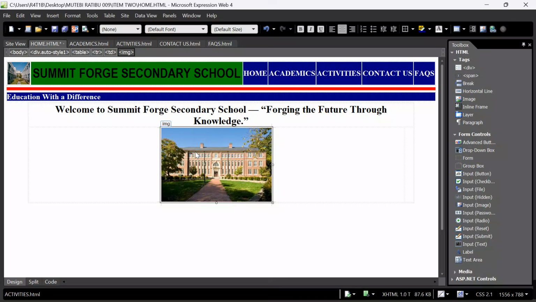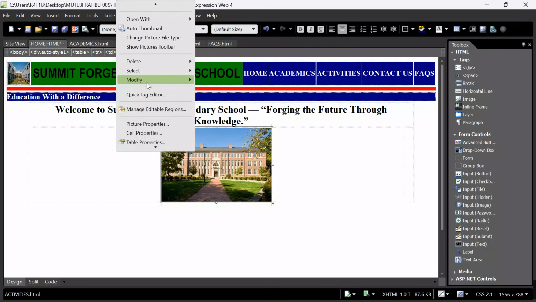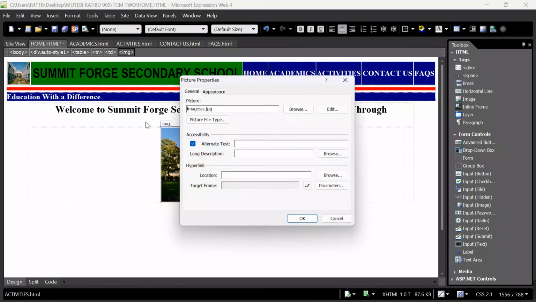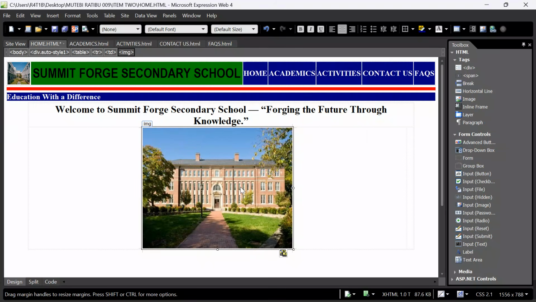After aligning it center, right click the image. I want us to give it uniform measurements, picture properties. Go to appearance, keep aspect ratio. We want to keep the width at 538, and the height at 433. We see whether we can get something that is a little bit visible.